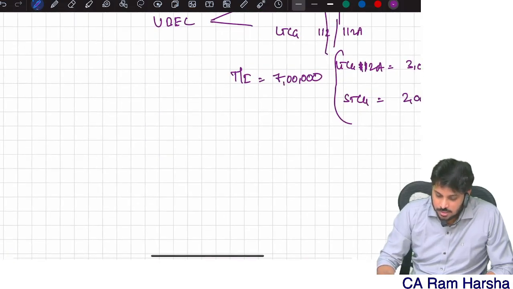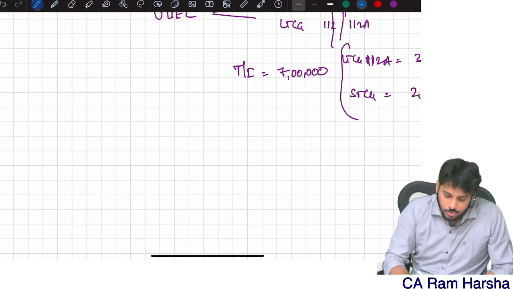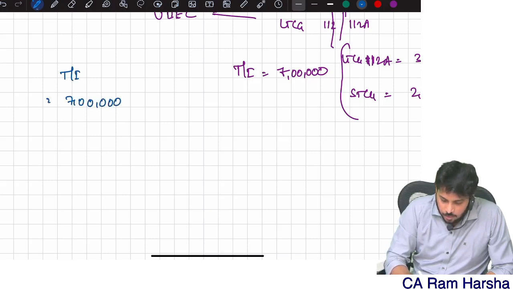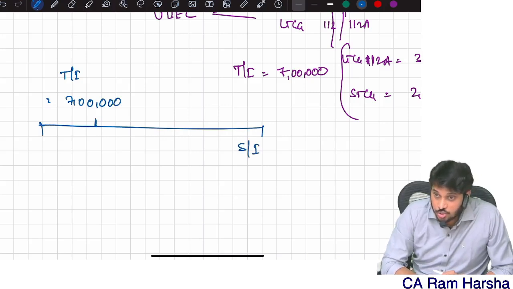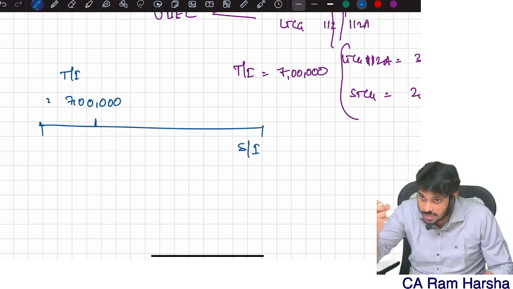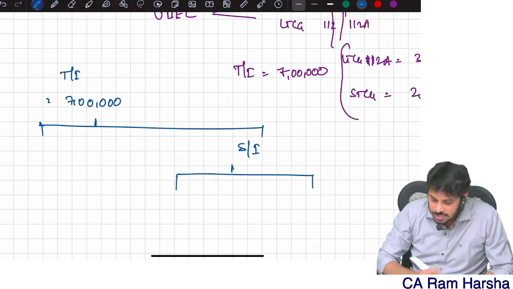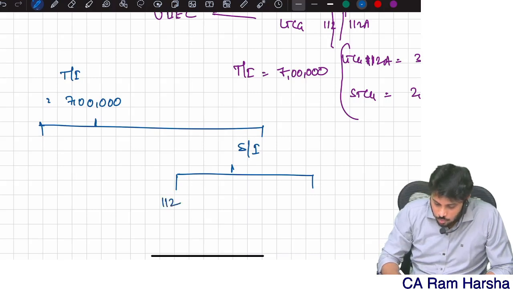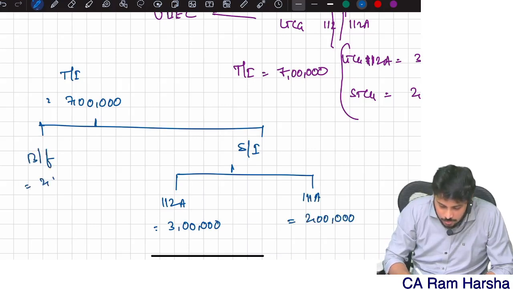Now let us compute tax on this particular 7 lakhs. Total income is 7 lakh. Let me split that into two parts. Always first I should eliminate special income. Only two special incomes are there in this example: 112A special income of 3 lakh, and 111A special income of 2 lakh. So automatically the balancing figure is the normal income.